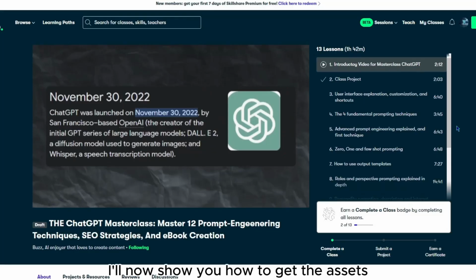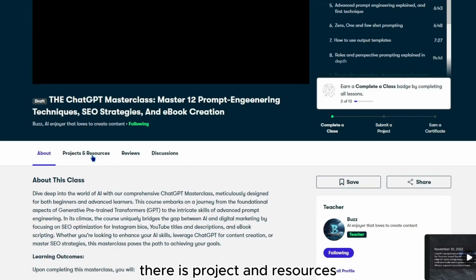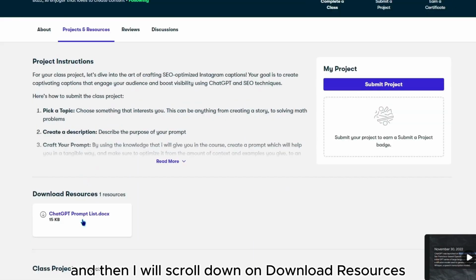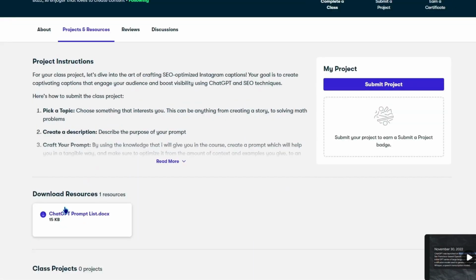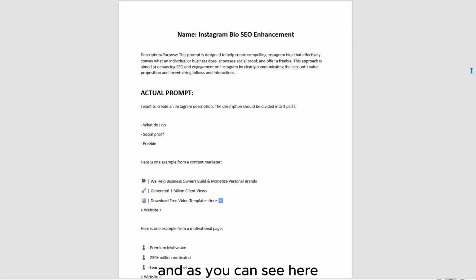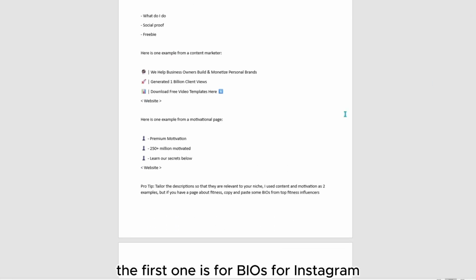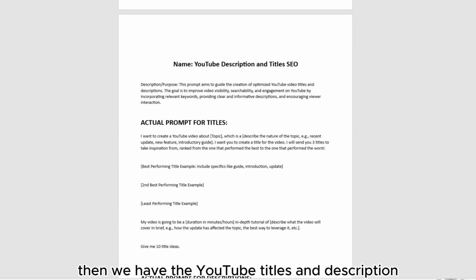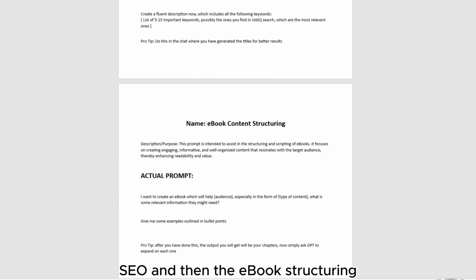I'll now show you how to get the assets. So I'll go down here, and as you can see, there is project and resources. I'll click on this, and then I will scroll down on download resources and just download it. And now we'll be able to have this in my download folder on the PC. So I'll just open it up. And as you can see here, we have our prompt list that you can use. The first one is for bios for Instagram. Then we have the YouTube titles and description SEO, and then the ebook structuring.